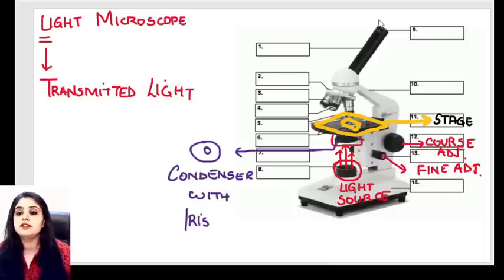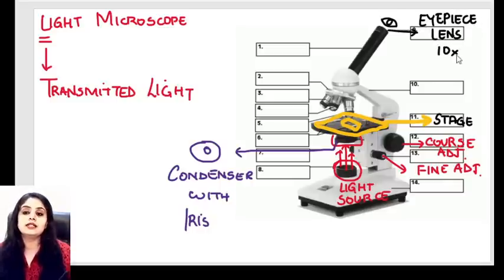What else? We have something over here. This is where you are sitting. This is where your eyes will be there. So there's a lens over here which is known as the eyepiece lens. There is an eyepiece lens which is present over here, and this has a magnification of 10 times.